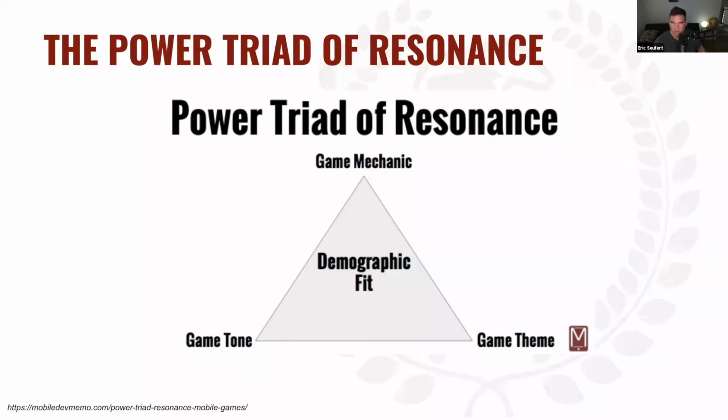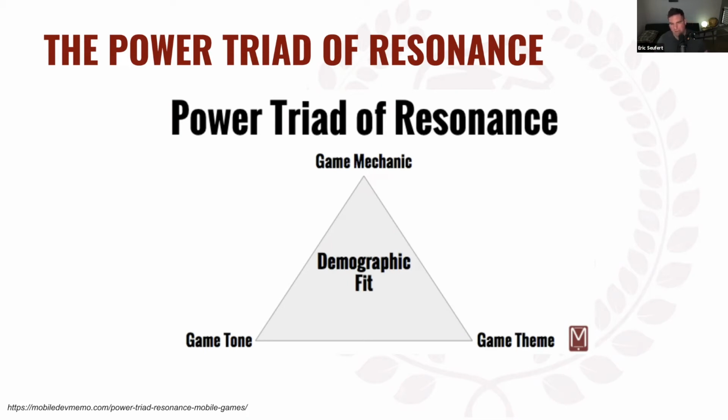Not the meta game, but the core loop, the actual thing that they come into the game and that occupies their attention primarily in those moments of play, right? Not the planning stuff that takes place after in the meta game context. So that's the game mechanic, and the game theme is almost like the skin of the game. Where does the game take place? Where's the narrative setting of the game, right?